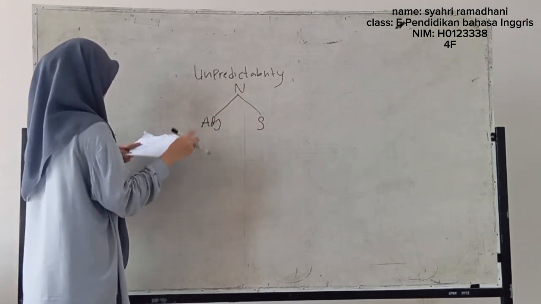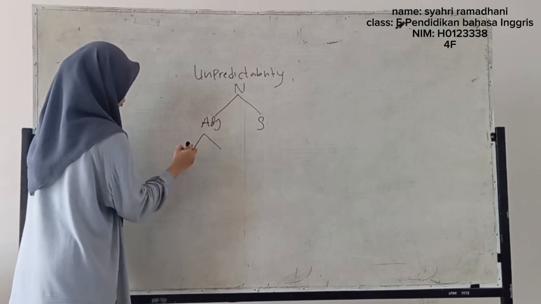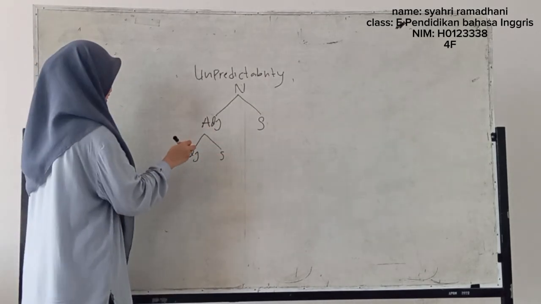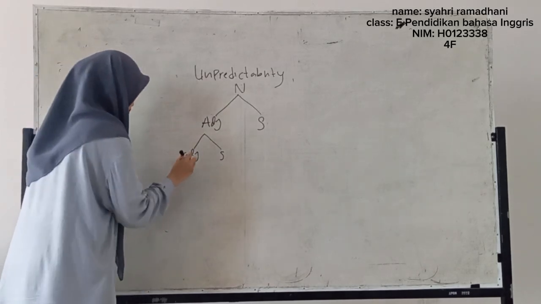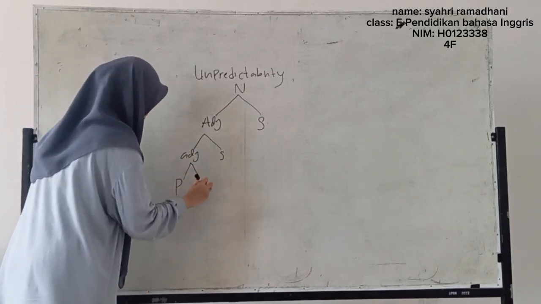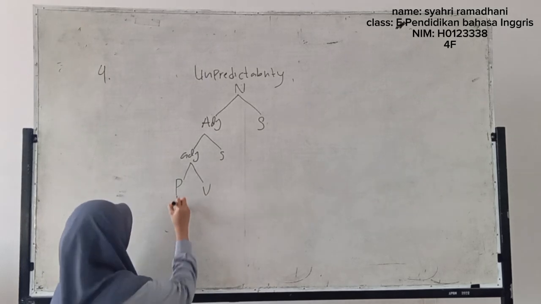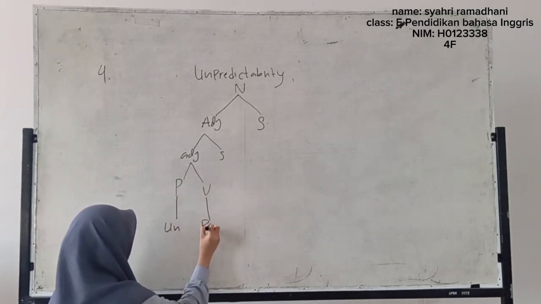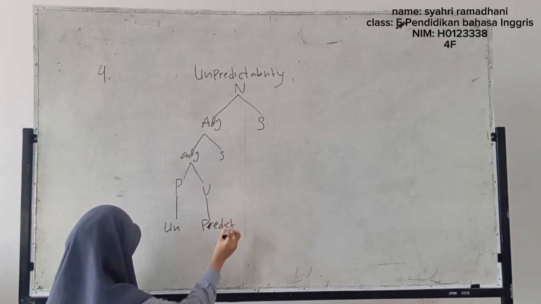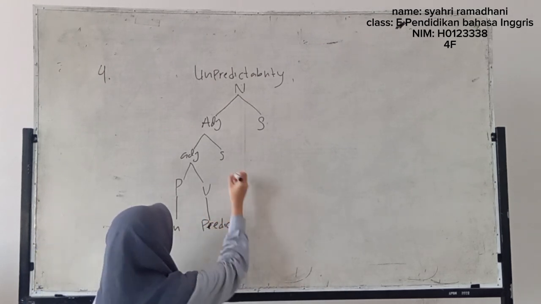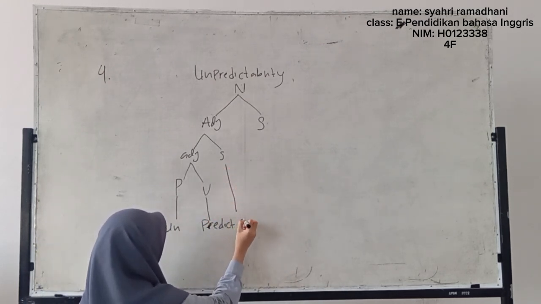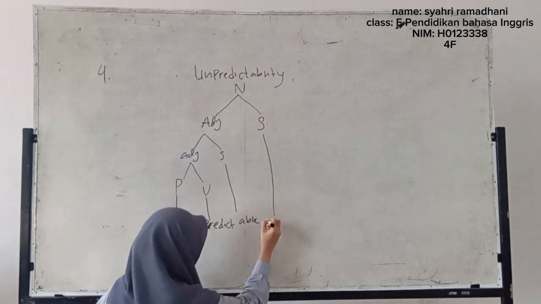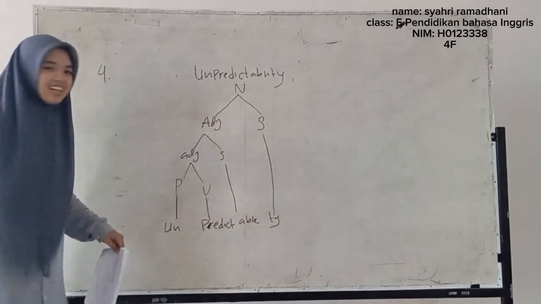So we divide it again and we come to adjective and suffix again. We divide it again: adjective, this prefix, and verb. So we write this and this, "predict," and this suffix is "able" and "ly." Okay, I think that's enough for me.